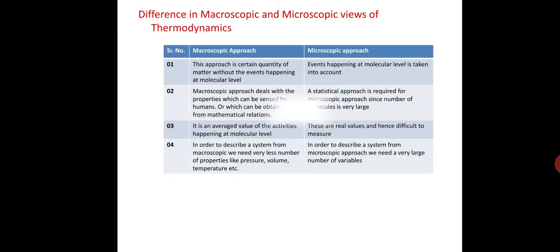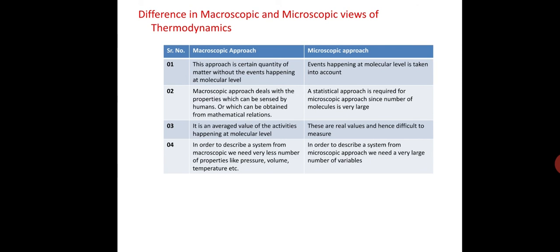Then our next topic is the difference between macroscopic and microscopic views of thermodynamics. The first difference: in the macroscopic approach, a certain quantity of matter is considered without the events happening at the molecular level. In the microscopic approach, events happening at the molecular level are taken into account.